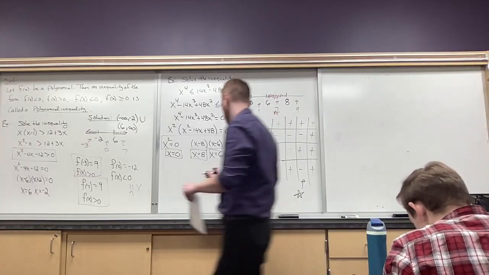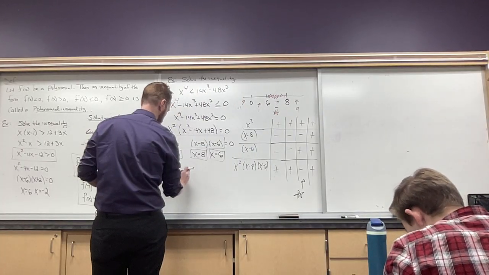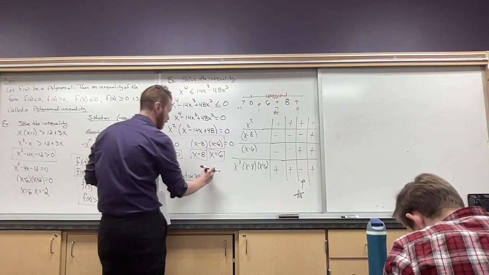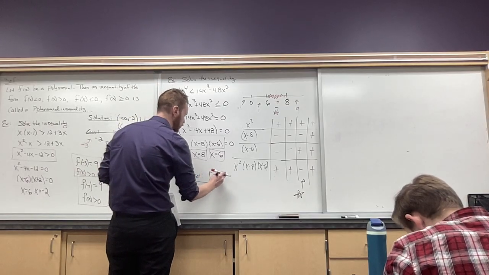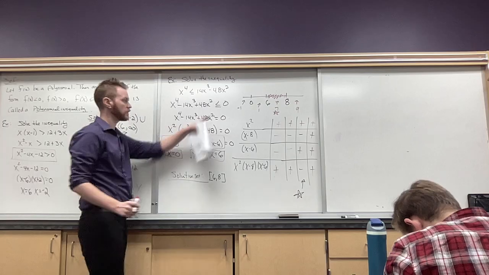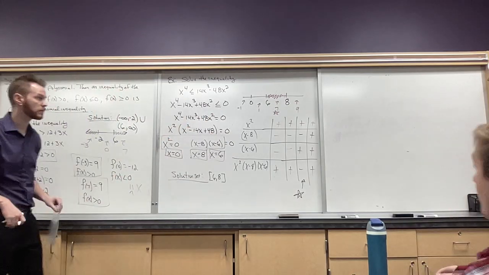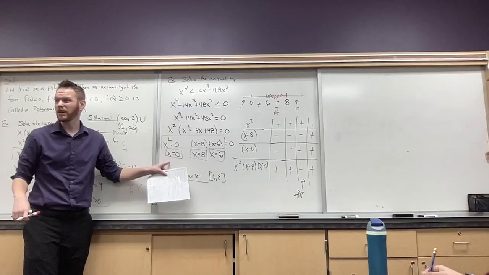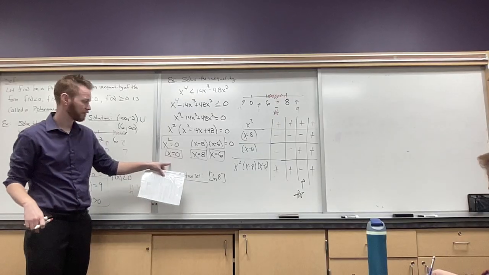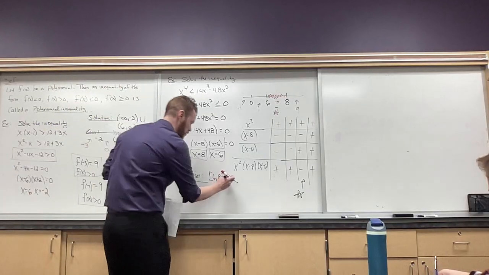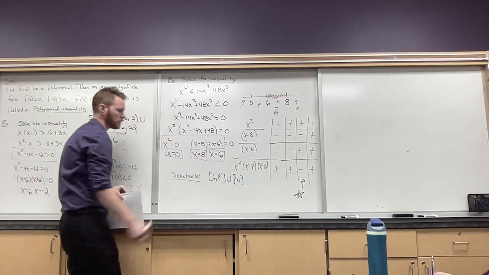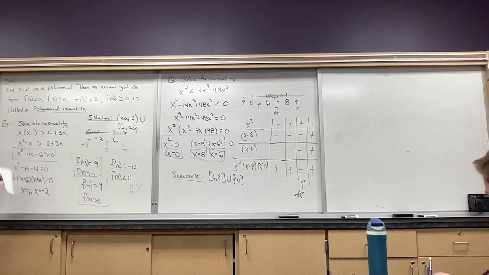So my solution set is 6 and 8, but I have to include 6 and 8, right? Because it has an equal to symbol. I'm allowed to include them because it gives me 0. But doesn't 0 also give me that as well? I can't forget that guy. I can't leave him behind. So we're going to union it with 0, okay? So I still have to include it because 0 still gives me a true statement there.